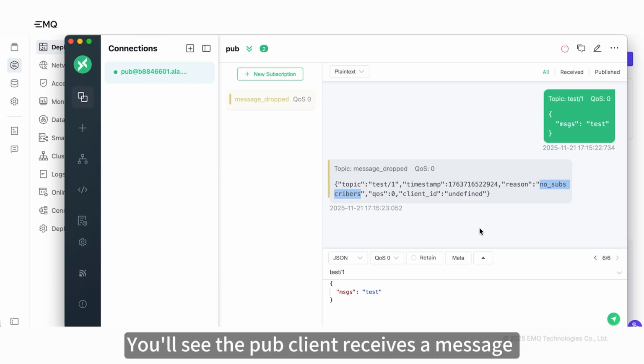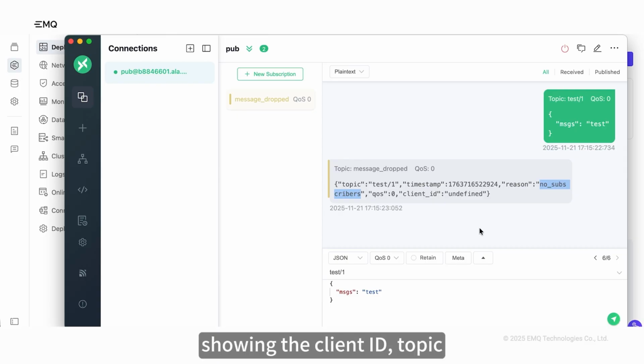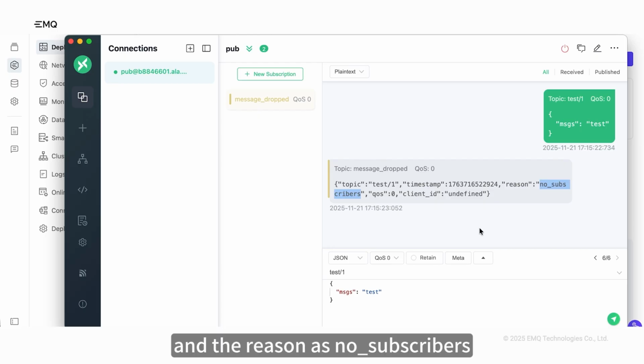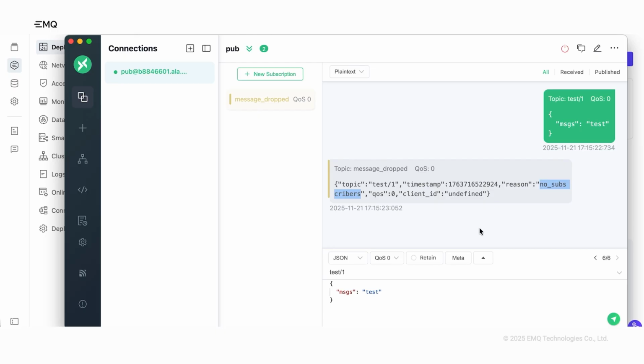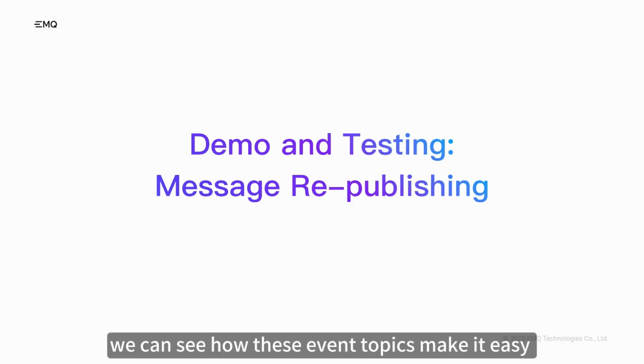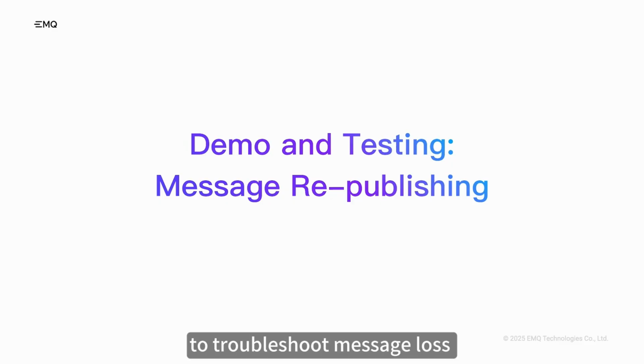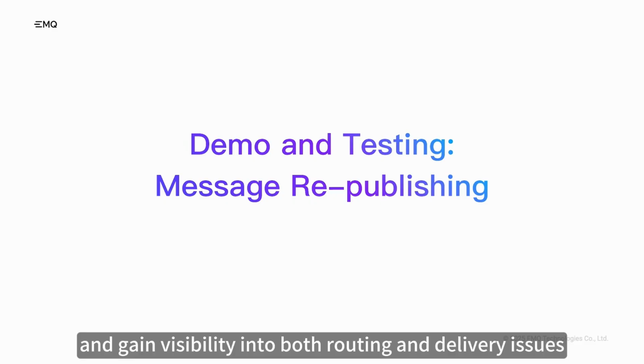You'll see the pub client receives a message showing the client ID, topic, QoS, timestamp, and the reason as no subscribers. From this demo, we can see how these event topics make it easy to troubleshoot message loss and gain visibility into both routing and delivery issues.